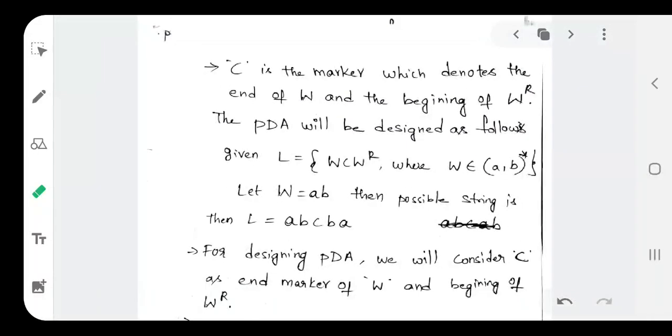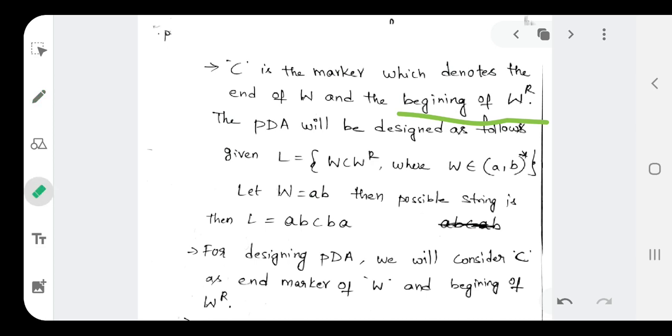Here, C is used as the end marker, which denotes the end of W as well as the beginning of W power R. In the given language, we have a C. That C is used as the end marker of the string we are going to consider, and the same C also marks the beginning of W power R.